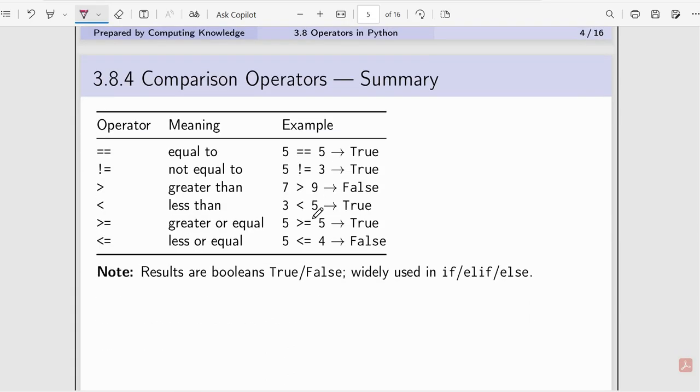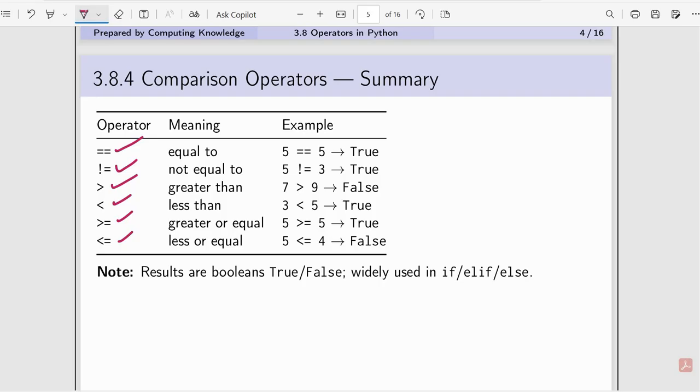Comparison operators. A comparison operator will compare two values. It checks if the first value is not equal to the second value, if the left side value is greater than the right side value, if the left side value is less than the right side value, if the left side value is greater than or equal to the right side value, and less than or equal to shows the left side value is less than or equal to the right side value.